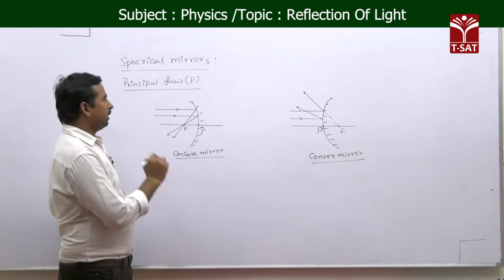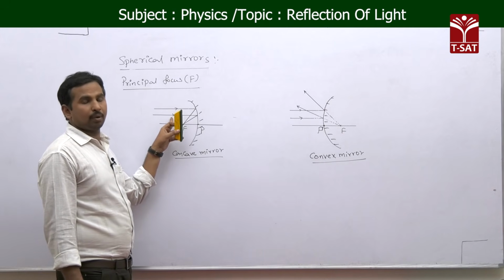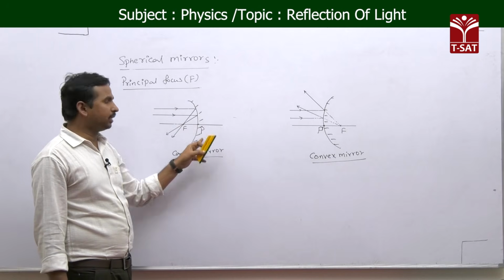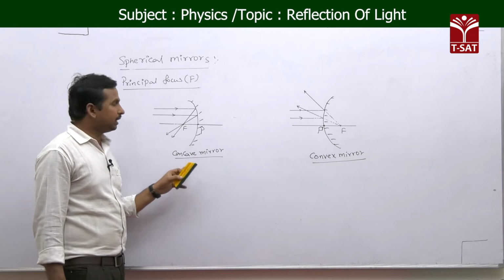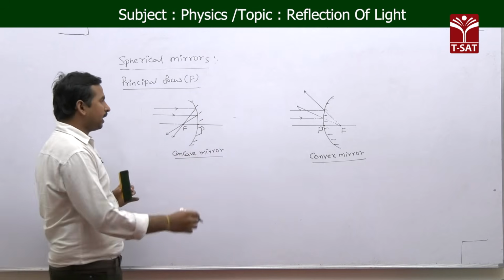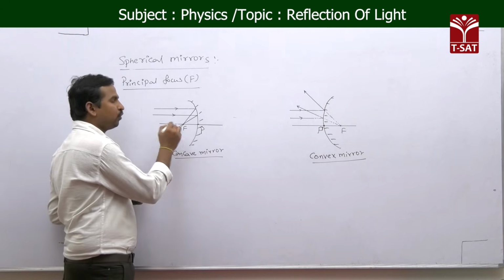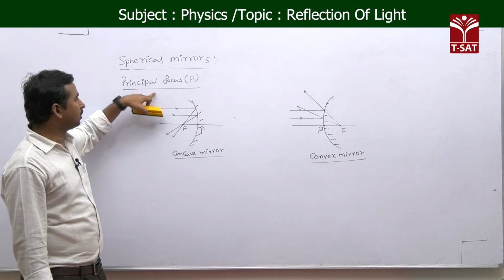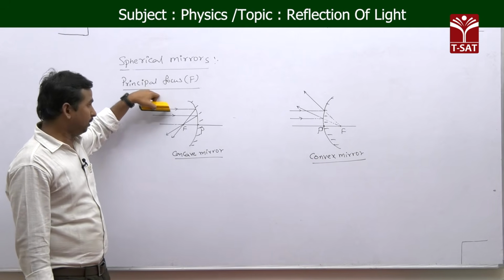Principal focus means if you are taking a parallel beam of light rays incident on a spherical mirror, for suppose a concave mirror, after reflection the light rays are passing through a point. That point we call the focus. If that focus is forming on the principal axis, then we call it the principal focus. See that again, very important.